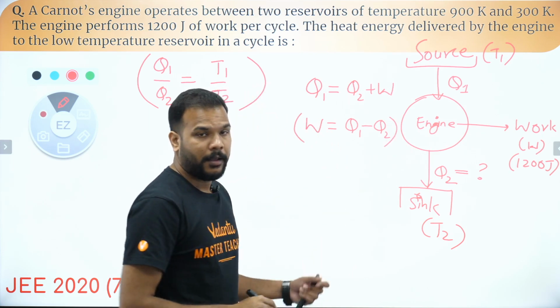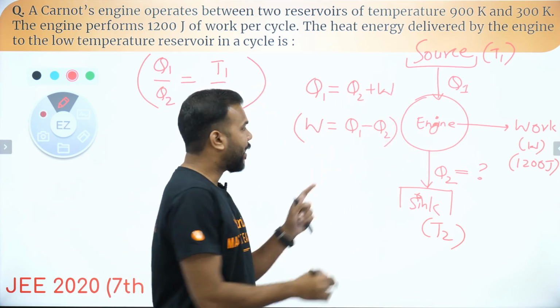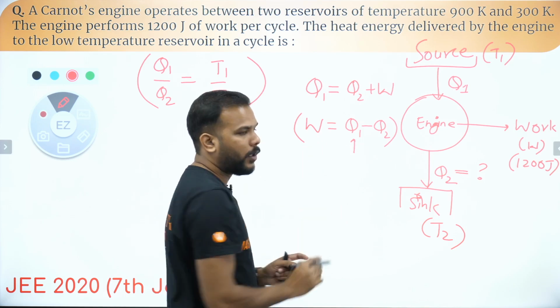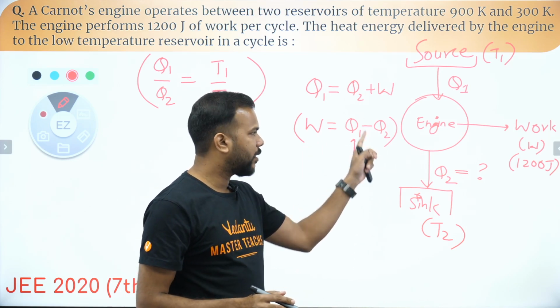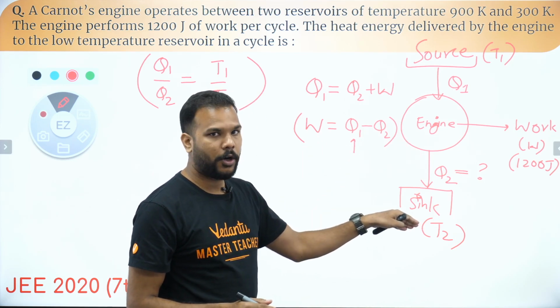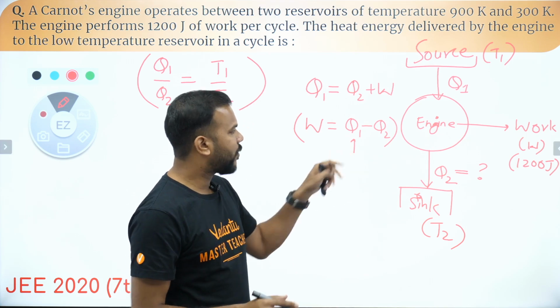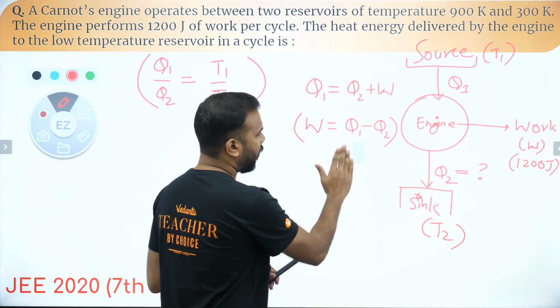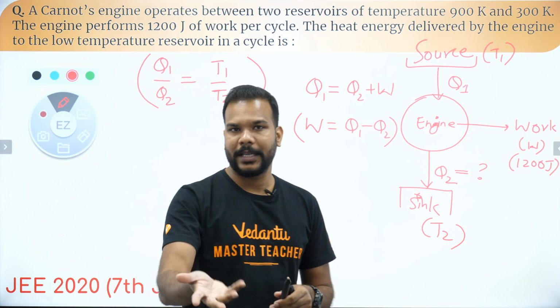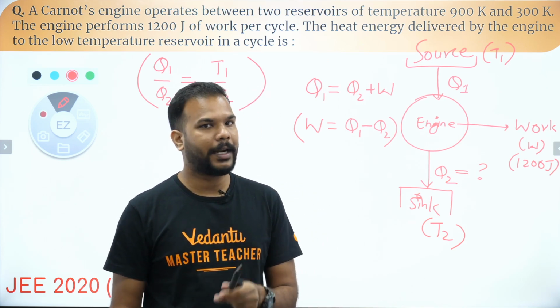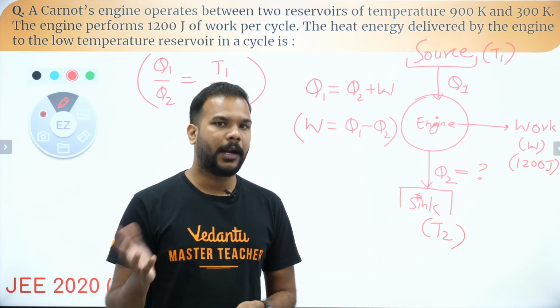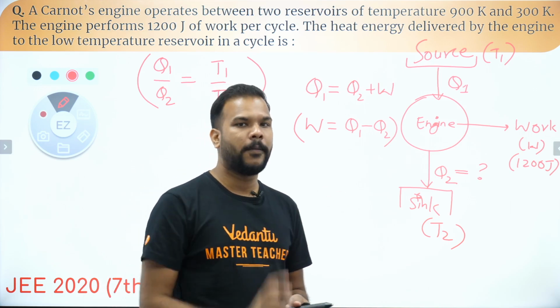What does that mean? We were actually expecting the entire Q1 to convert into W, but there is some amount of energy which gets lost to the sink, or you can say the reservoir. That is why the entire energy is not getting converted into work, and that is basically the second law of thermodynamics also, that there is no such engine which can 100% convert heat into work.